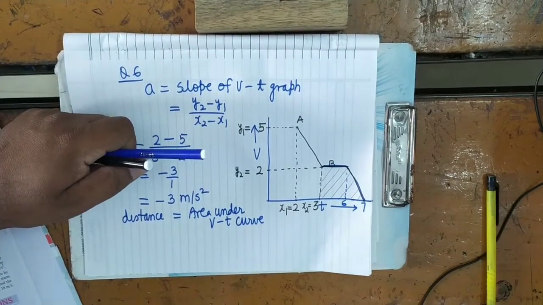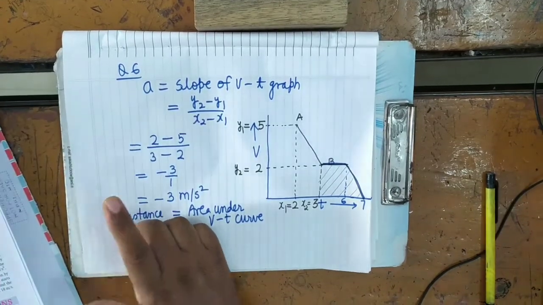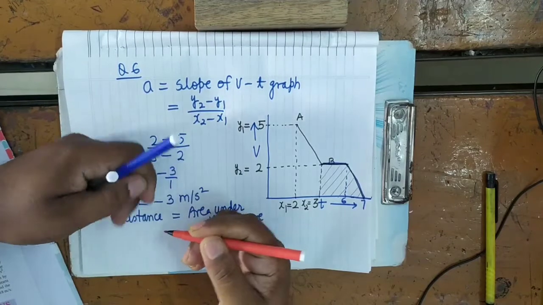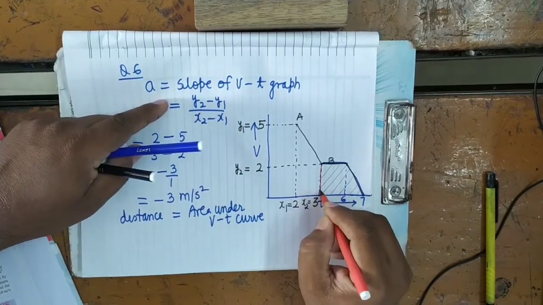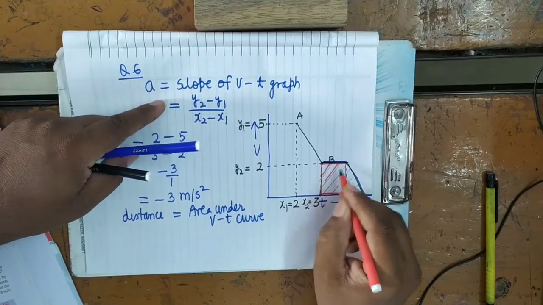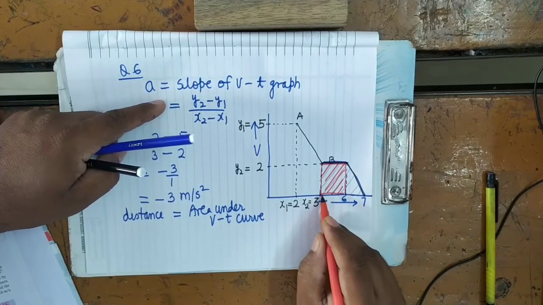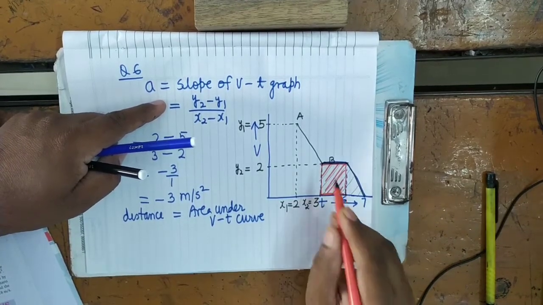So see here, I am going to calculate this area in parts. First we will calculate this area, which is a rectangular area, and then the triangular one. So what is the area of the rectangle?